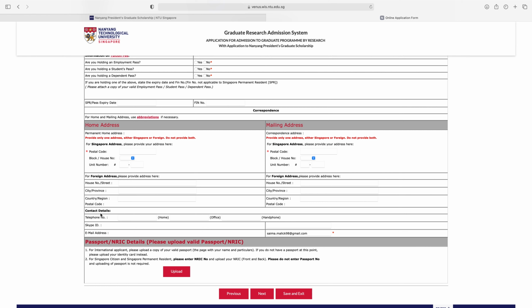Then give the contact details, email address, and next is passport, NRIC detail. Please upload a valid passport. So here, upload this passport copy, and then after filling in this information and uploading the passport, just click here, next.